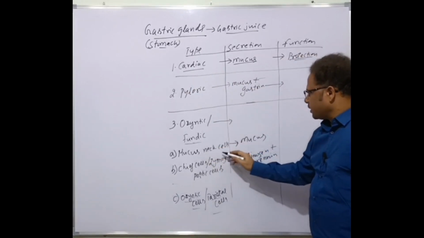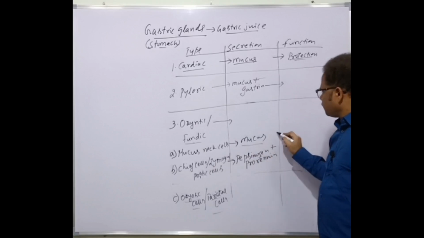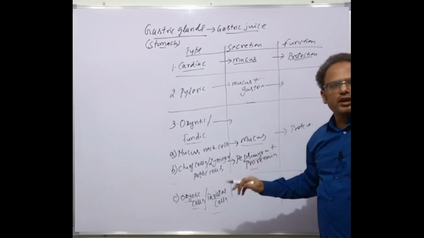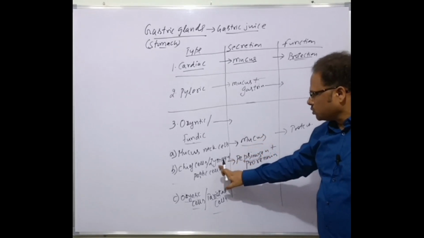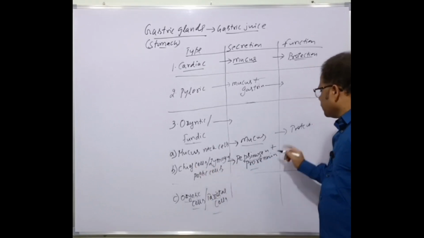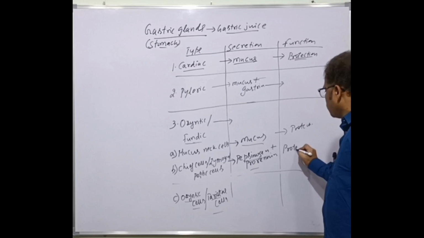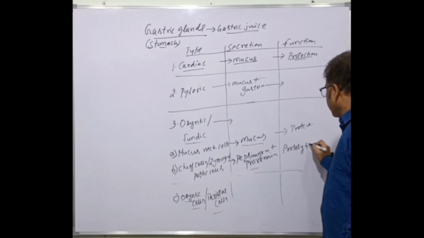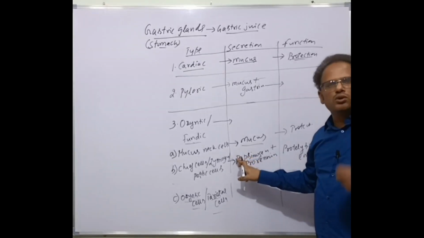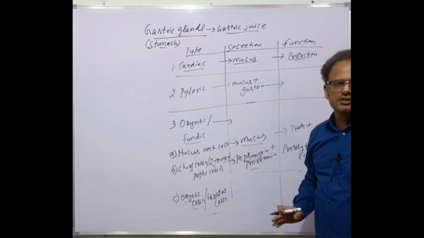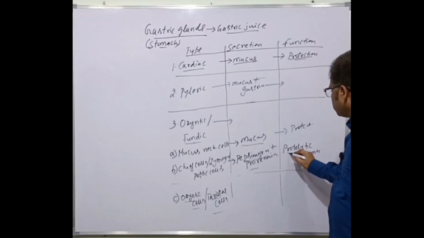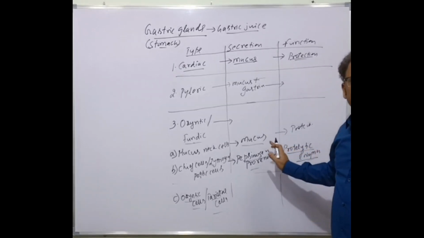So mucous neck cells present in the oxyntic gland secrete the mucus for protection, and pepsinogen and prorenin are the inactive enzymes or zymogens produced by the zymogen cells or chief cells or peptic cells. They are the protein digesting enzymes or proteolytic enzymes. But they must be activated because pepsinogen and prorenin are zymogens, the inactive forms. Only then do they become protein digesting enzymes.